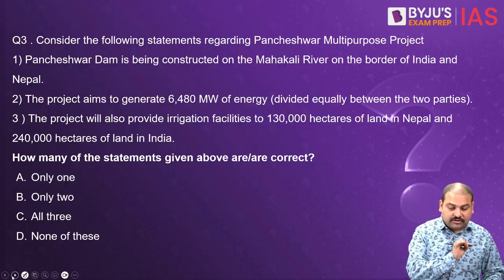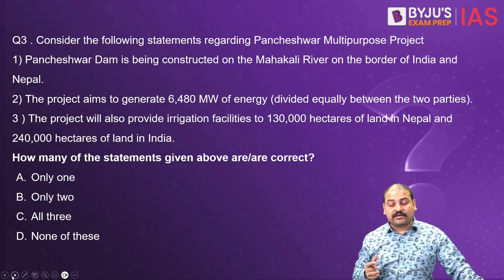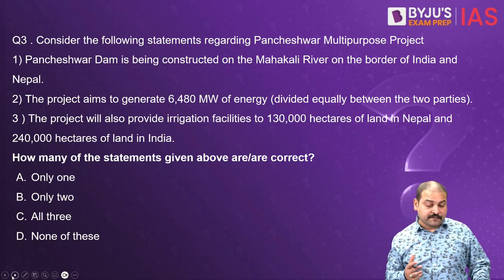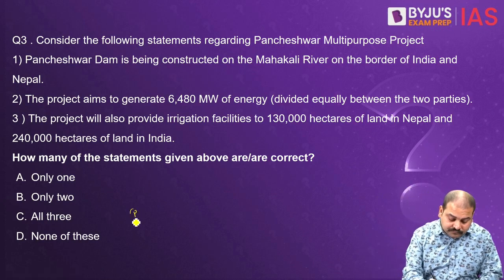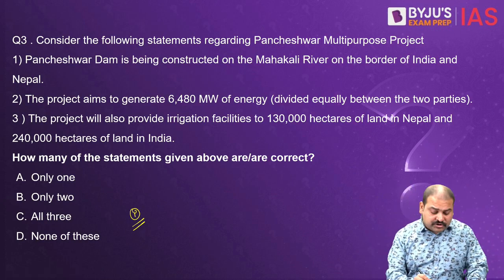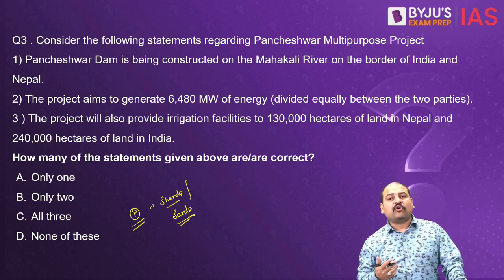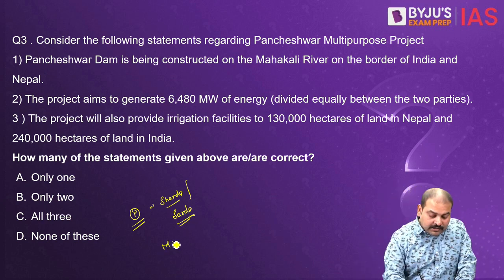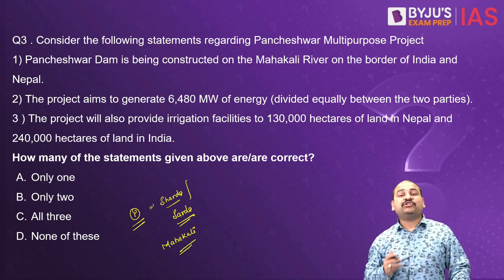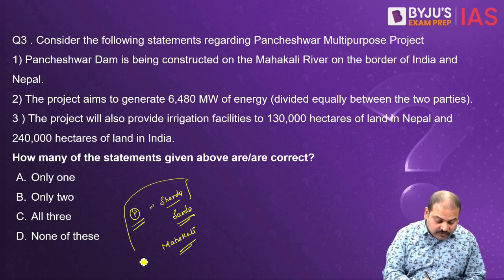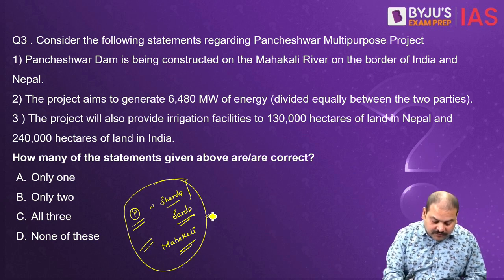Moving ahead, your third question, consider the following regarding Pancheshwar multipurpose project. Now, those who know this project, which is on the river Sharda, many times pronounced and written as Sharda. In India, we call Sharda. In Nepal, it is known as Mahakali. So, Pancheshwar Dam, which is built on this, is a rock-filled dam.